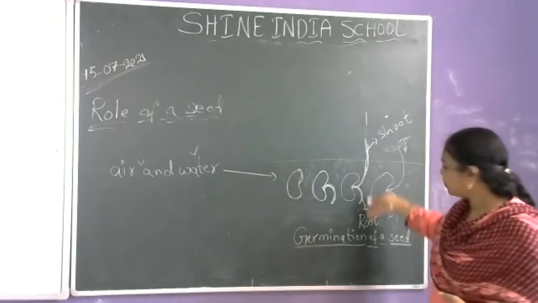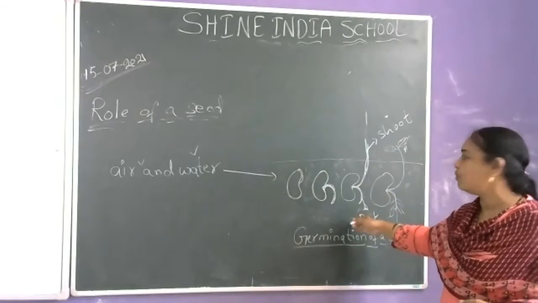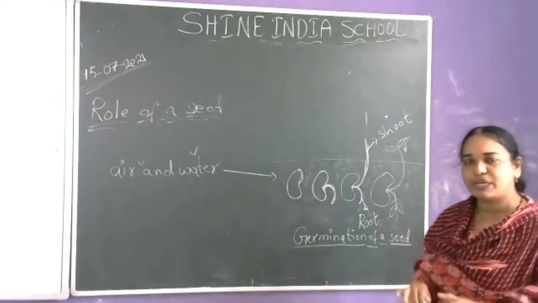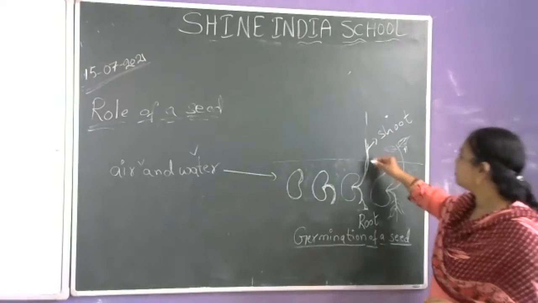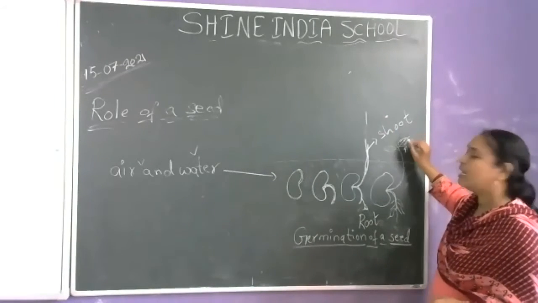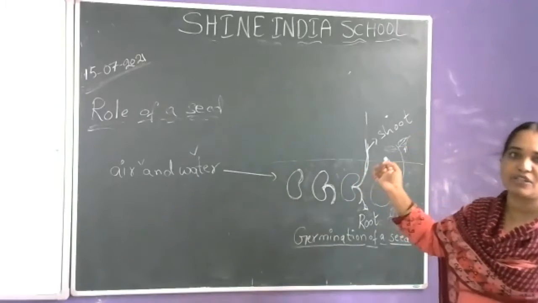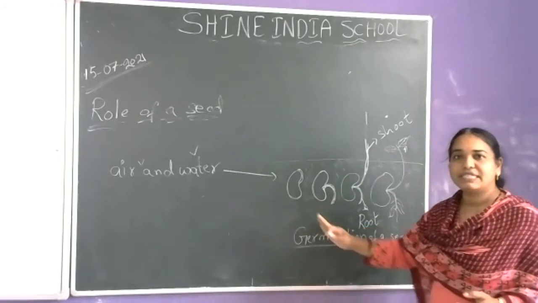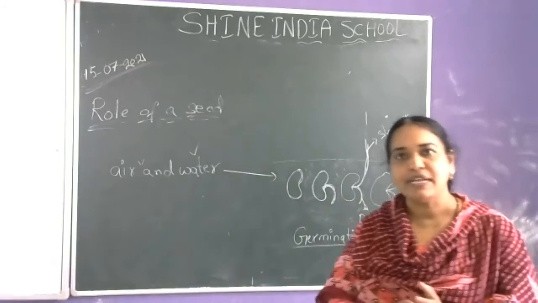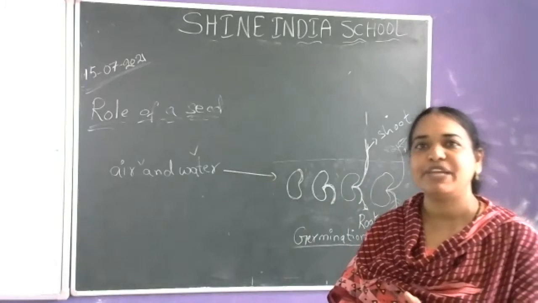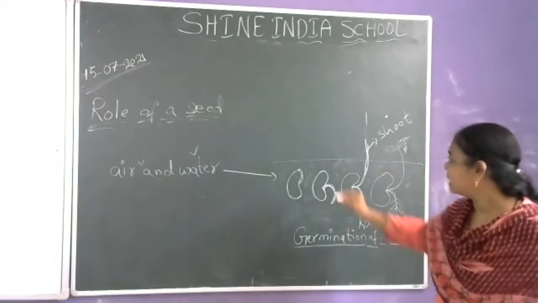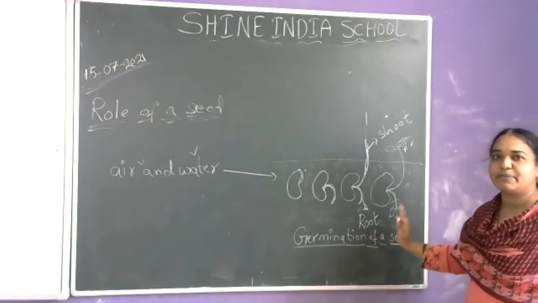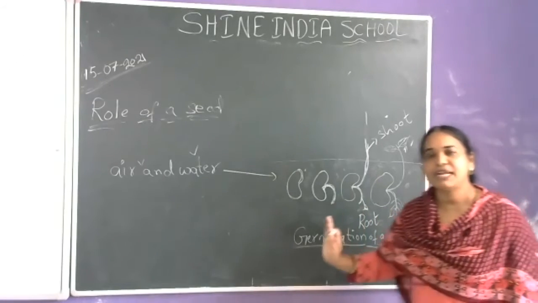The part which grows into the soil is called root. The part which grows above the soil is called shoot. First the root comes out, then the shoot comes, and then the shoot gives rise to leaves, branches, fruits, flowers, seeds, all of those. Like that, the total process in which the seed grows into a new plant is called germination. Are you clear about it? What is germination?